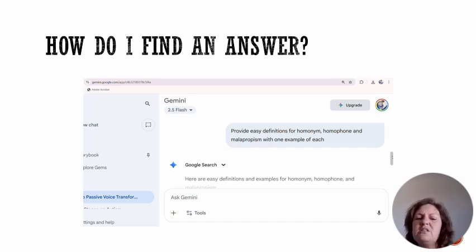If you still don't understand the concept after you've looked at the memo, type in the prompt. Please explain to me the difference between practice with a C and practice with an S, and then it will give you a more detailed answer. So there's my hack, gents.